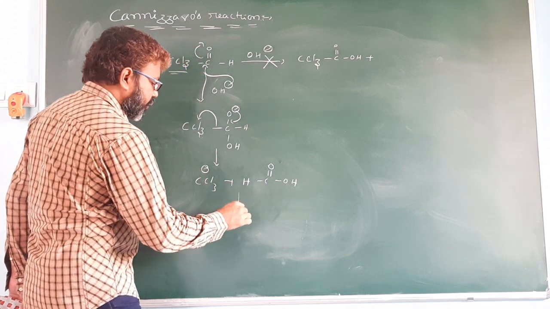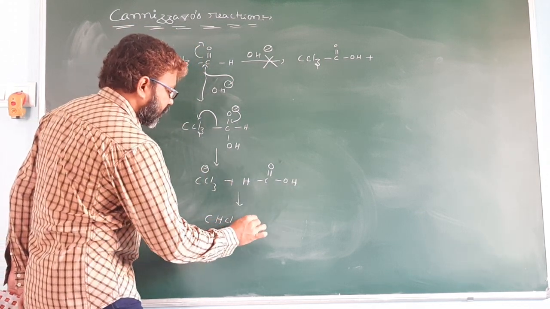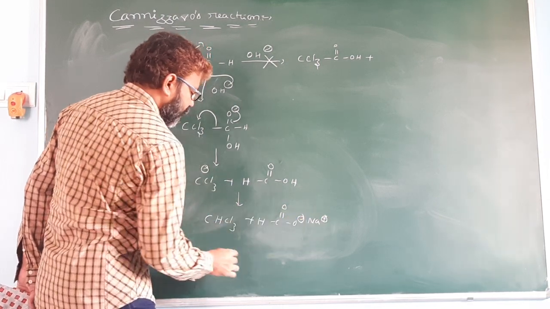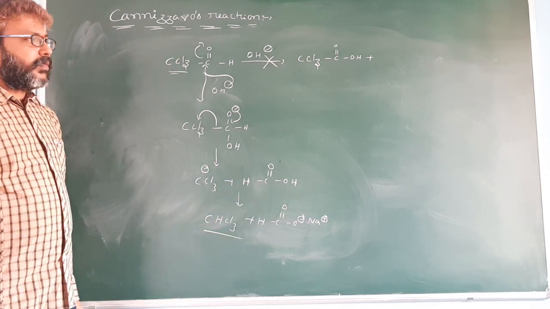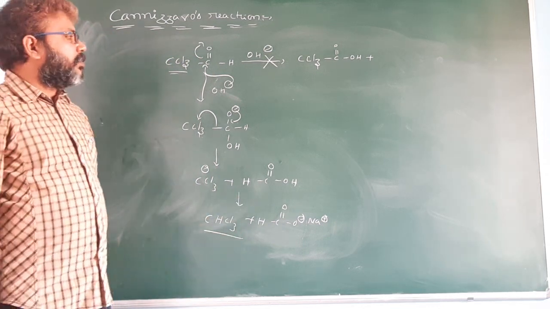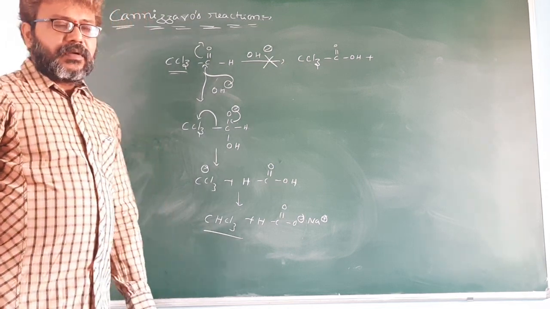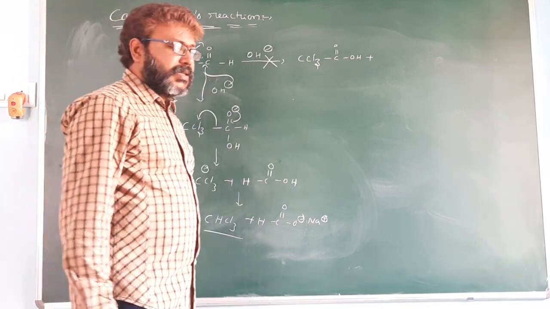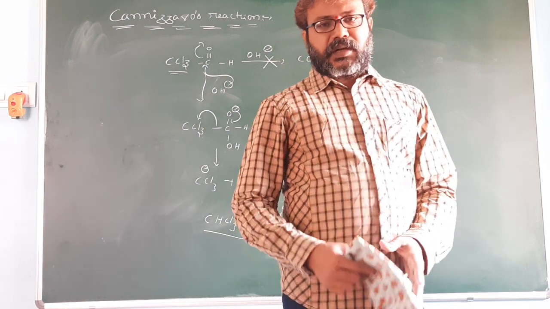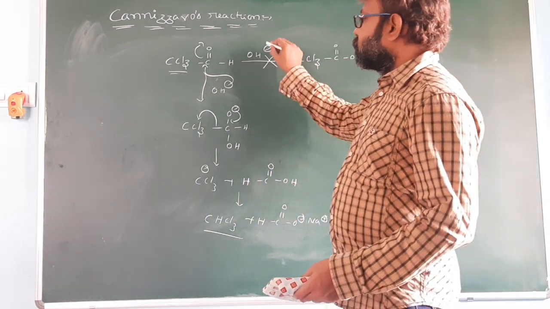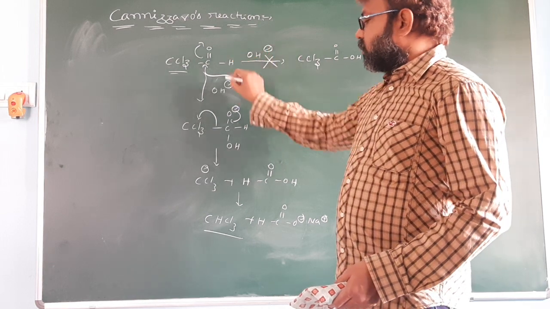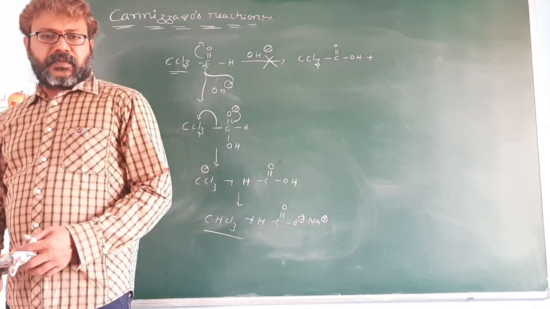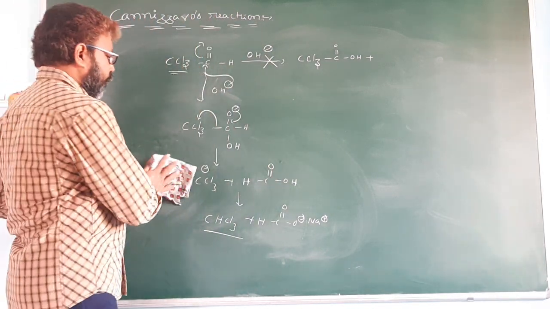It is acidic, donating the H plus ion to give CHCl3 plus HCOO minus Na plus. So it is called chloroform. CCl3-CHO treated with base gives chloroform, so it cannot undergo the Cannizzaro reaction. Some authors say it is involved in the Cannizzaro reaction, but that is not correct. It reacts with base to give chloroform, a pale yellow precipitate.